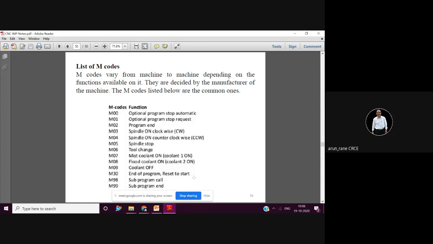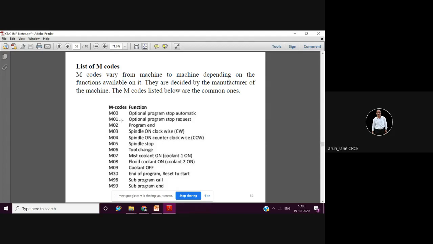M30 is nothing but reset and rewind. The meaning of reset and rewind is the moment the software reads M30, everything stops and it gets reset and rewind. Reset means it goes to reset, and rewind means it goes to its initial position. Suppose the program is of say 100 lines, the moment it reads M30 here, the cursor will come to the beginning, below this. That is what reset and rewind means.